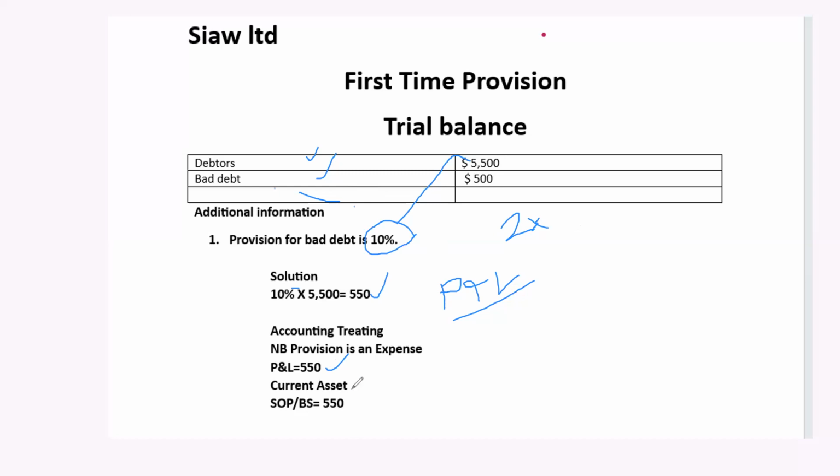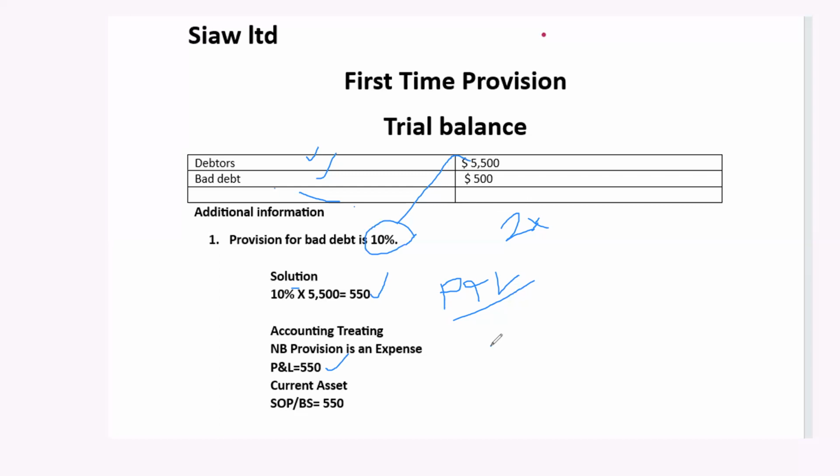Then the next one is we need to take it to the balance sheet, because we established in our first video that bad debt has the effect of reducing the debtor's figure. So is the provision on bad debt. If I have my debtor's figure here and I reduce it by bad debt, I should also reduce it by my provisions for bad debt for the year.